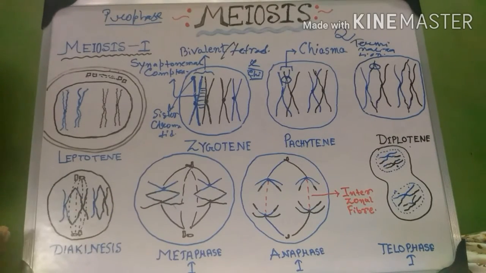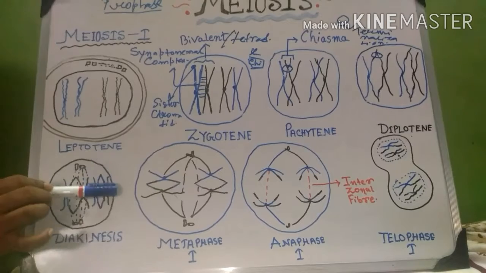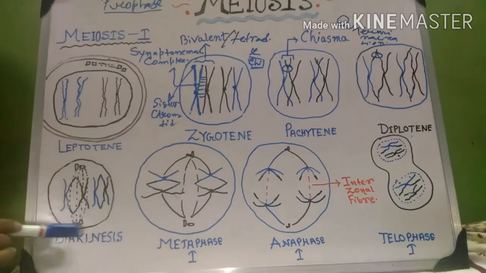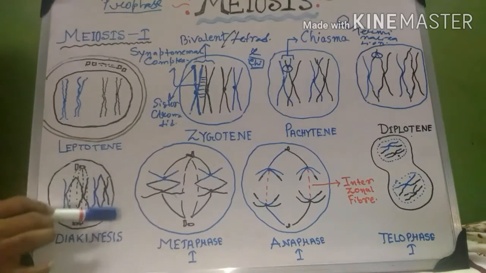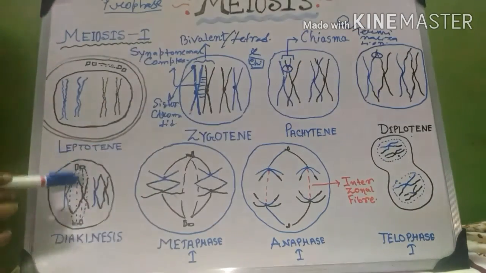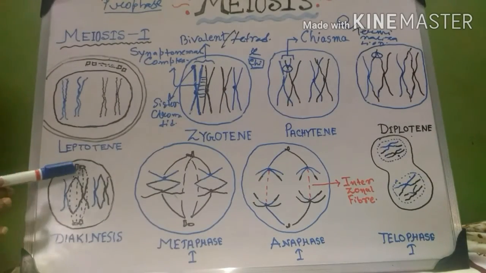It is very important. In diakinesis, the nuclear membrane dissolves. So what I draw here is not the nuclear membrane. For your better understanding, I changed the color of the membrane. It is the cell membrane. These all were nuclear membrane, but it is the cell membrane because in diakinesis the nuclear membrane disappears, the nucleolus disappears, and terminalization is completed. If you compare these two pictures, you will clearly understand terminalization is completed, and the centrioles are present at the two poles and the astral rays have already produced the spindle fibers. That means we are going to metaphase 1.